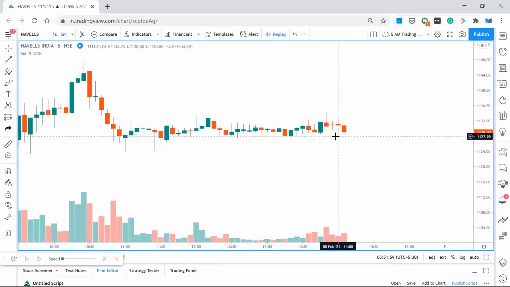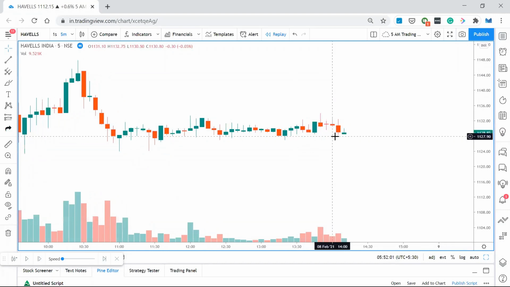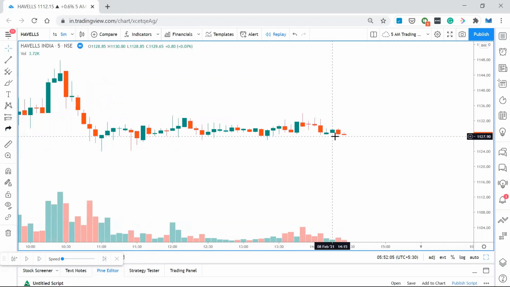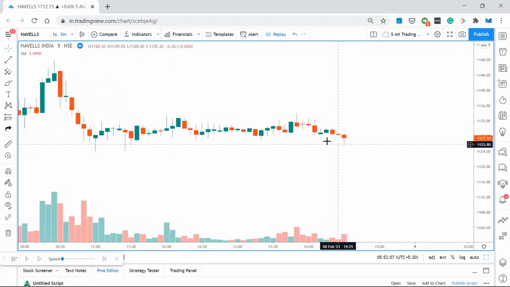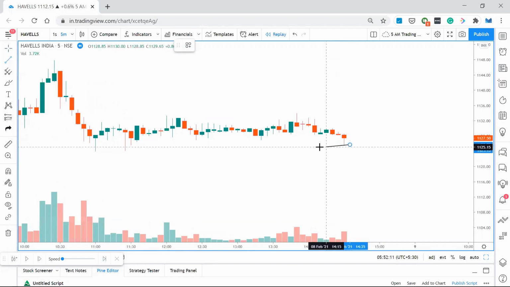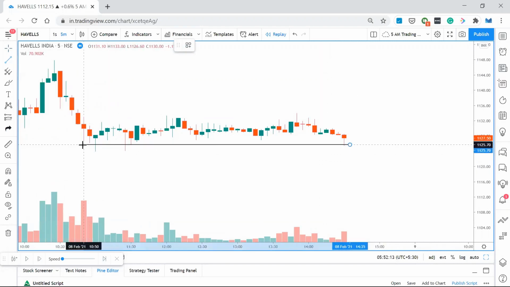So if you observe, there is a sideways market for a longer period of time. And then at this particular point, there is a strong support. So let me draw a support line from this place. So this I can consider as a support.